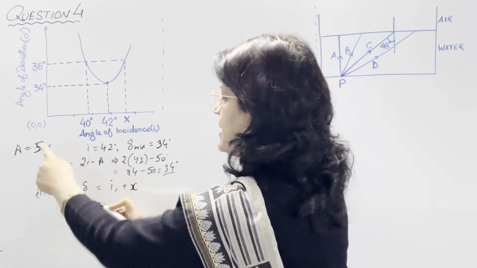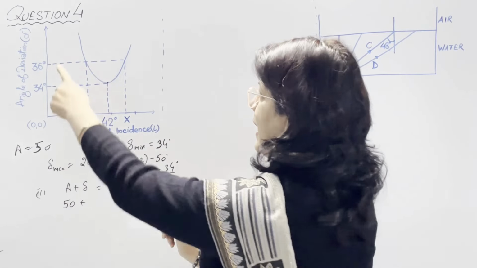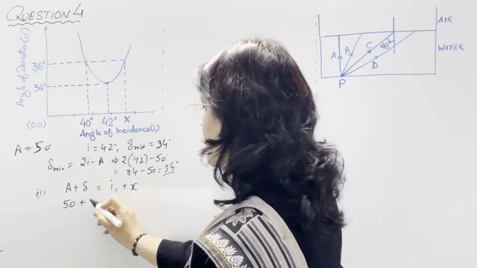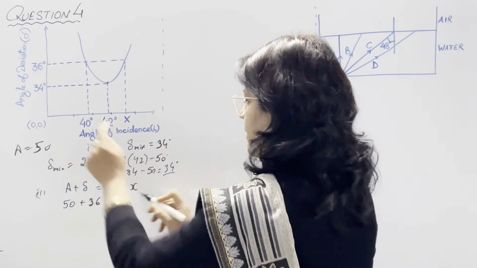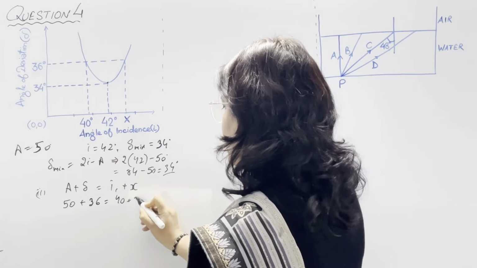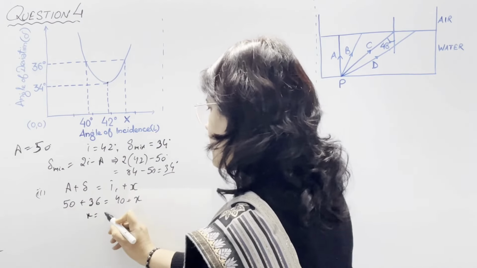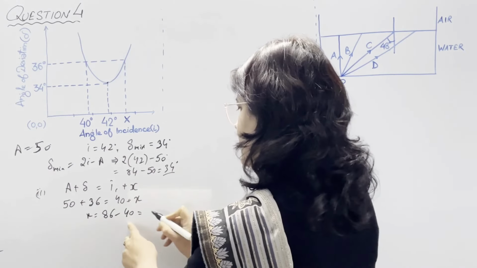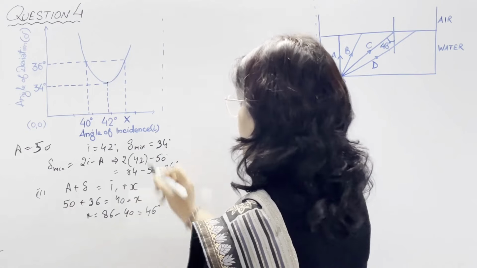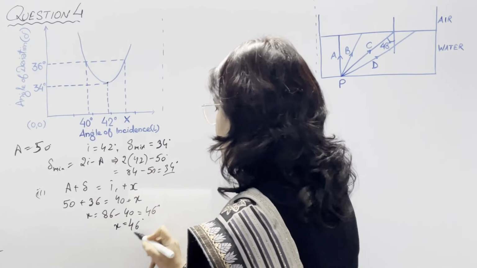A is the angle of prism, whose value is 50, and the angle of deviation is 36 degree, which is equal to i1, that is 40, plus x. So what is the value of x? 50 plus 36 is 86, minus 40. So the value of x comes out to be 46 degree.